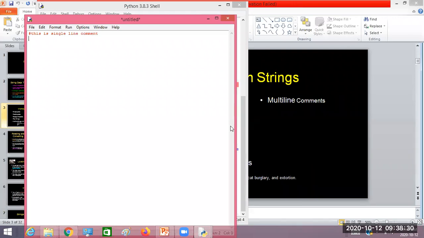But if I want to write a multi-line comment, at that time also you can use this pair: triple single quotes or triple double quotes. This is a multi-line comment. Now print "illustrating comment line". Right, let's just run this code.